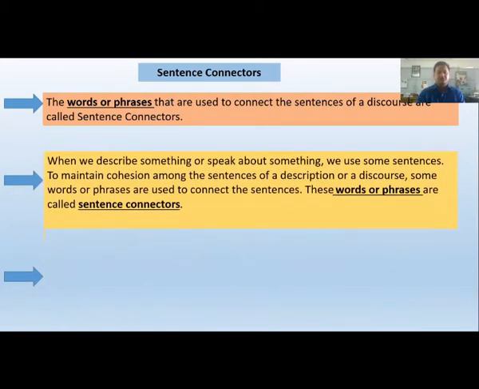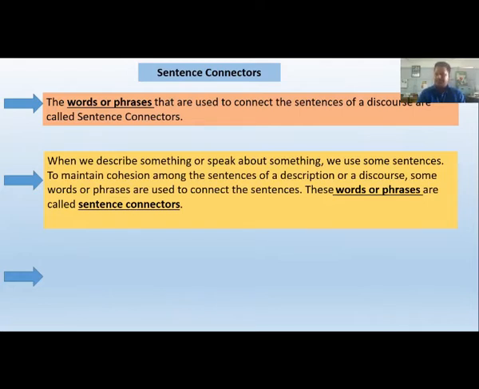More information about sentence connectors for you, dear students. When we describe something or speak about something, we use some sentences. To maintain cohesion among the sentences of a description or a discourse, some words or phrases are used to connect the sentences.